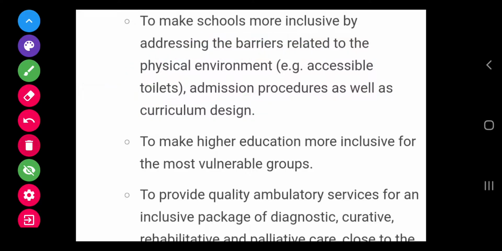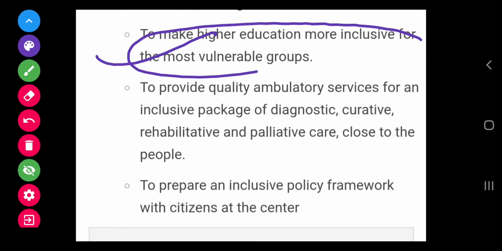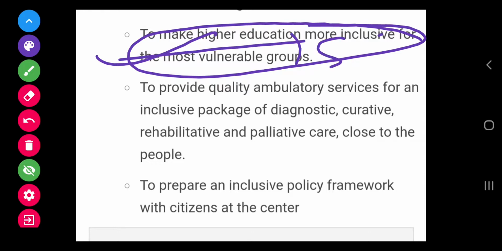So this agenda also relates to removing physical barriers, because according to a survey, Indian girls who are not able to reach schools are held back by the physical environment, because toilet facilities are not available. Due to this social barrier and social stigma, they are not able to achieve school education. The agenda also talks about making higher education more inclusive for the most vulnerable groups, for example SCs, STs, OBCs, women and minorities.